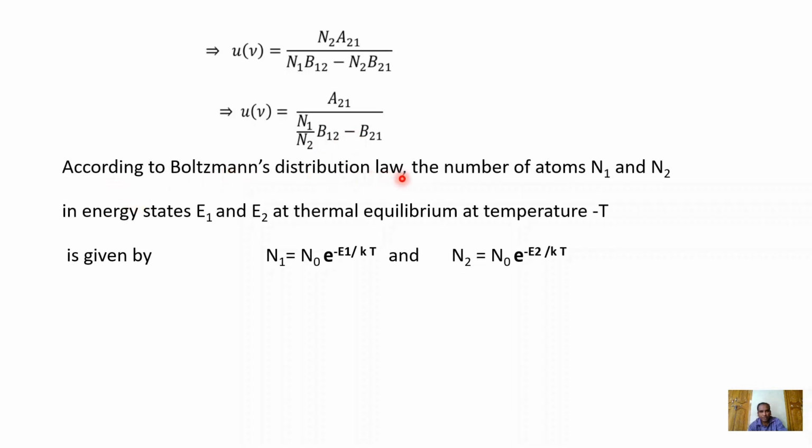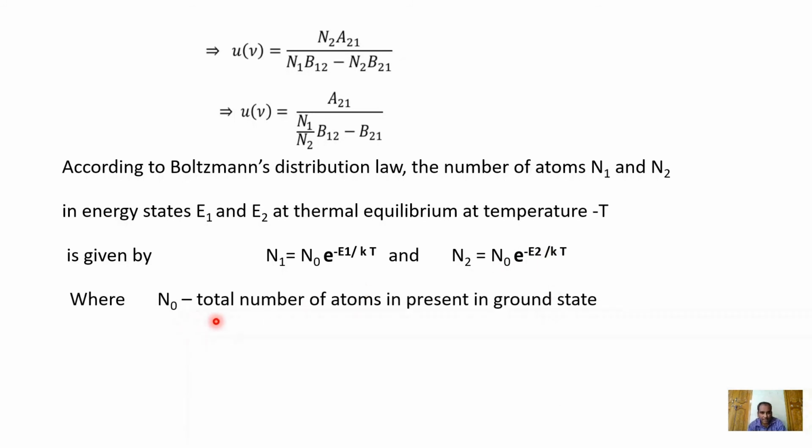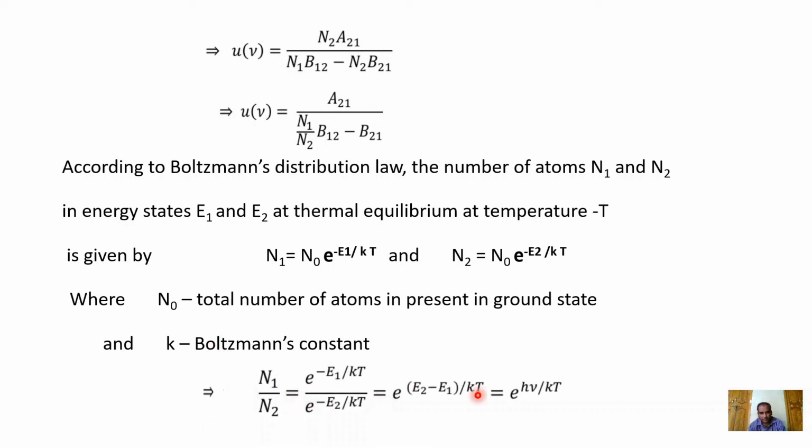According to Boltzmann's distribution law, the number of atoms N1 and N2 in energy states E1 and E2 at thermal equilibrium is given by N1 is equal to N0 e power minus E1 by kT and N2 is equal to N0 e power minus E2 by kT, where N0 is the total number of atoms present in the ground state and k is Boltzmann's constant. Then N1 by N2 is e power h nu by kT.